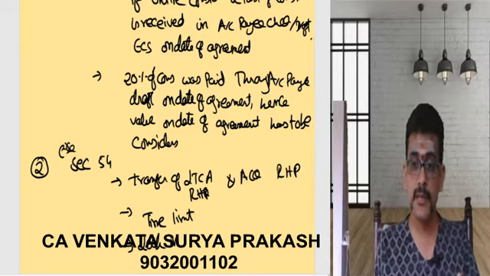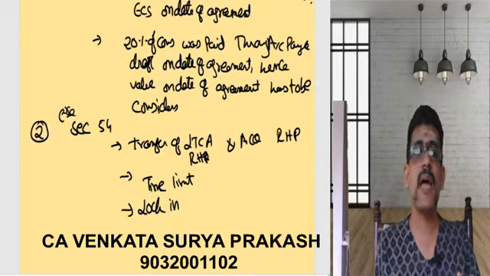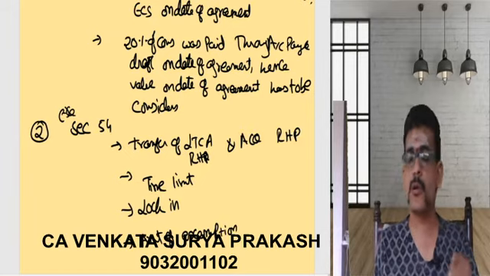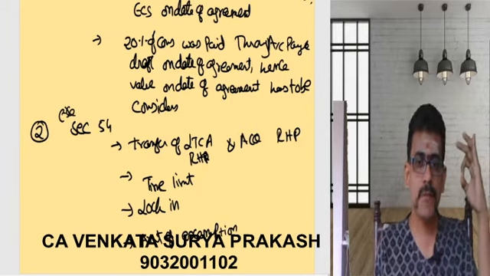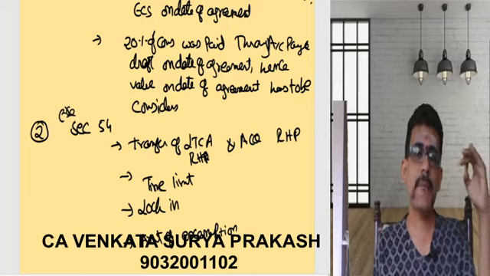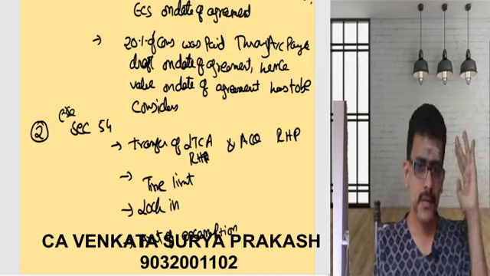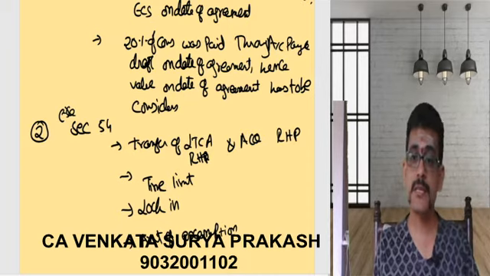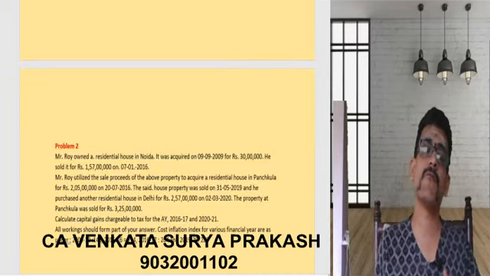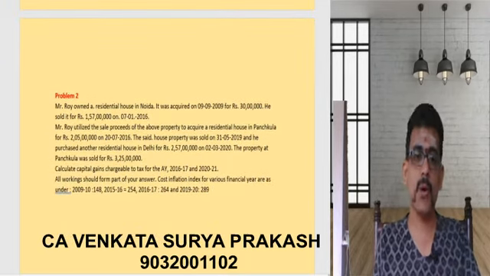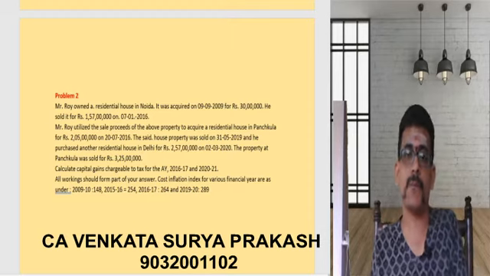So in this you should also mention something called amount of exemption. So what is the amount of exemption? You need to mention cost of new house or capital gain, whichever is least is the amount of exemption. So this I want you to write. That's the end of your problem number 1. Now let us quickly go through problem number 2 and see what it is speaking about.